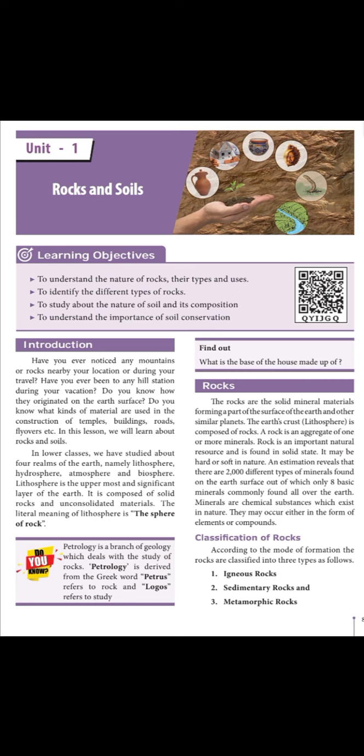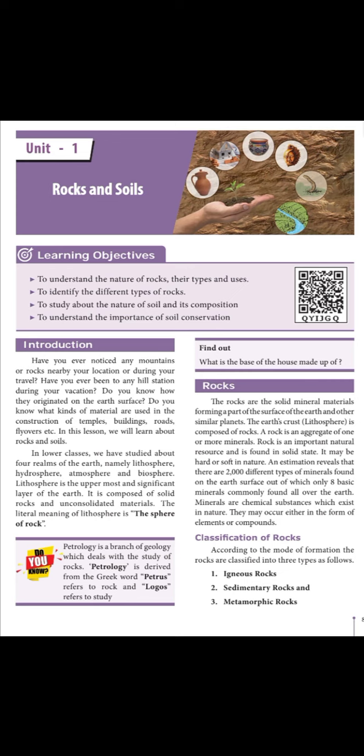So another name for that is crystalline rock. Intrusive rocks are of three types, plutonic and hypabyssal rocks. Deep-seated rocks are called plutonic rocks. Shallow ones are hypabyssal rocks. An example for that is granite.